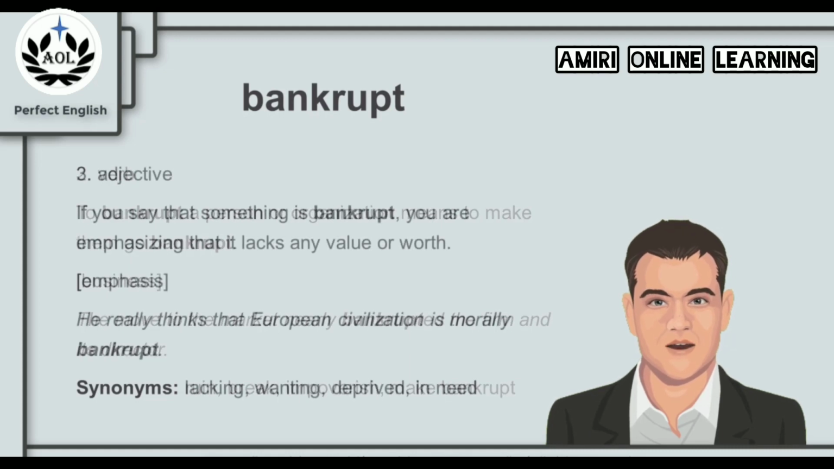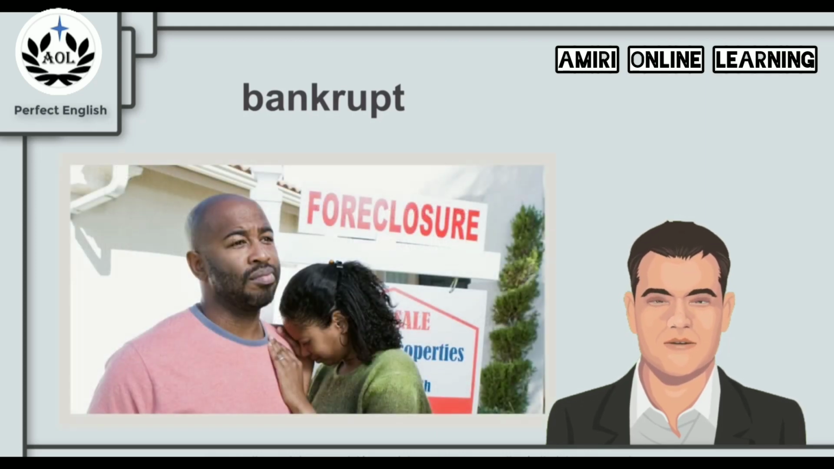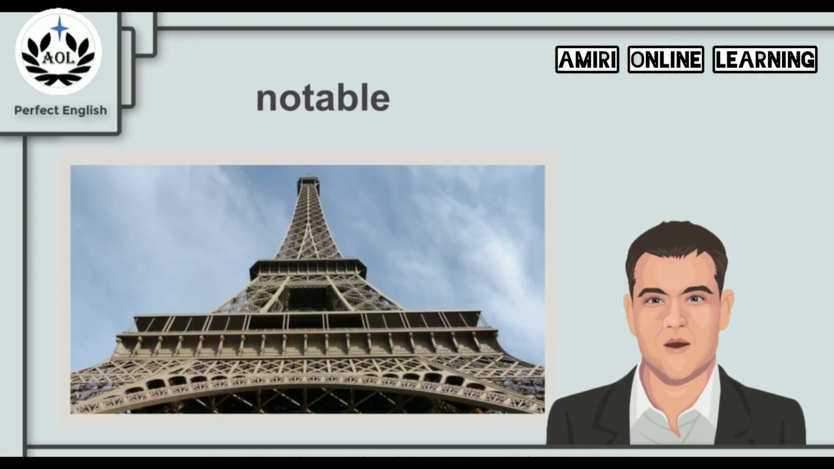And bankrupt can also be used in a different context. If you say that something is bankrupt, you are emphasizing that it lacks any value or worth. For example, he really thinks that European civilization is morally bankrupt. And synonyms for bankrupt in this context are the words lacking, wanting, deprived, and in need. So the next time you remember the picture of this man and woman with the foreclosure sign behind them, remember the word bankrupt and what it means. And now let's move to the next key word, notable.